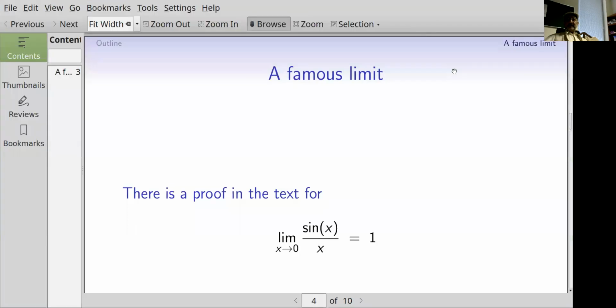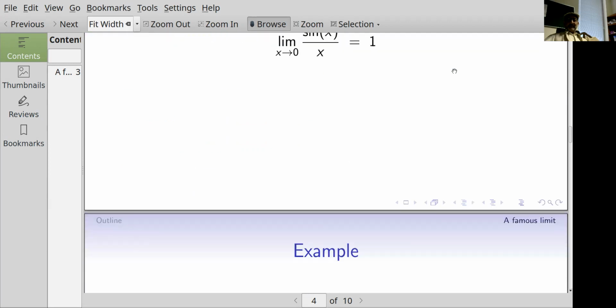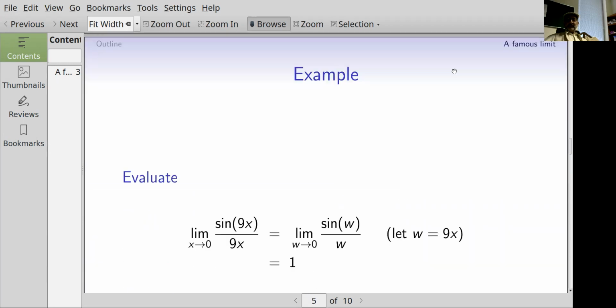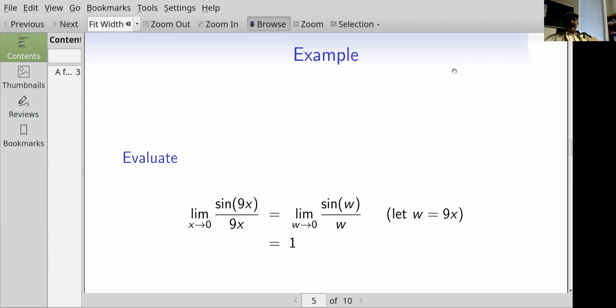In this session, we consider the limit as x goes to 0 of sine of x over x, and some variations on the same thing. In your textbook, there's a geometric argument that the limit as x goes to 0 of sine of x over x is equal to 1. So let's consider that to be given, and then let's consider some more related limits.